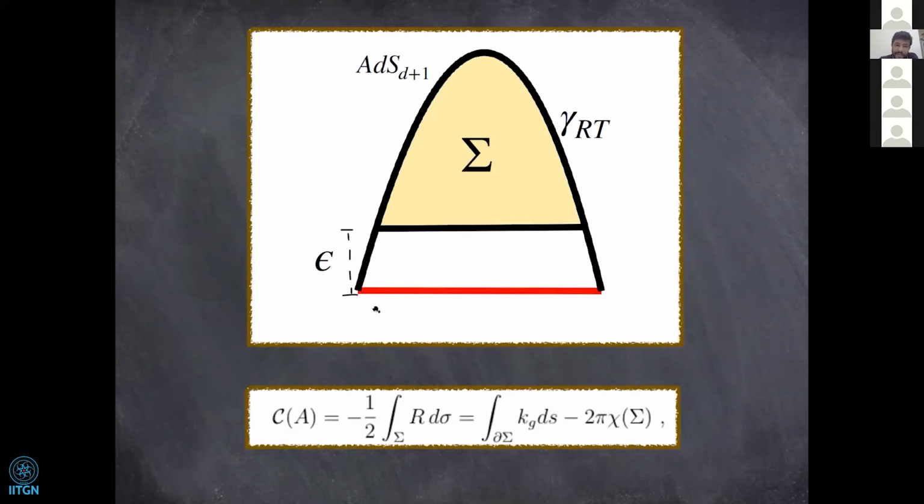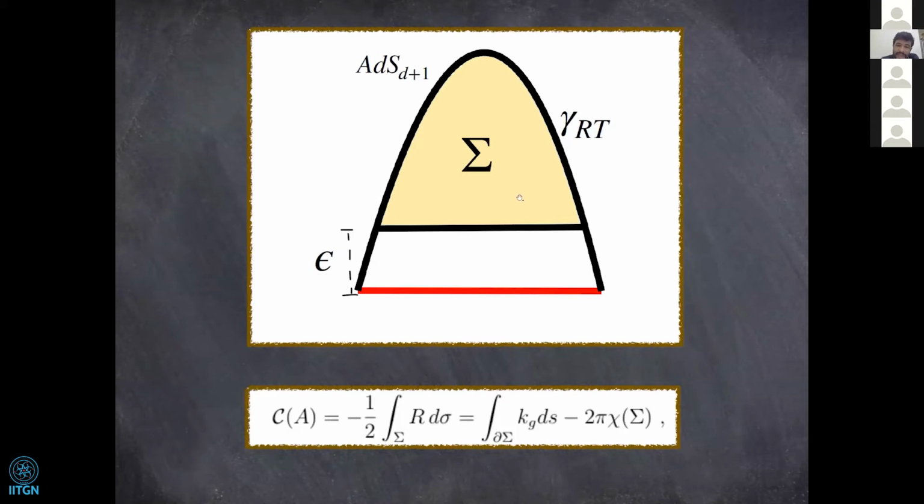This is again something that Pratim talked about yesterday, at least this figure. Let's say this red part is my subregion A, and this is my UV cutoff epsilon, and this is my minimal surface. So I intend to calculate the volume of this region, and in AdS3 one can write this simply in terms of the curvature integral over this volume, and using the Gauss-Bonnet theorem, it can be written in terms of the geodesic curvature and the Euler characteristic of this volume.